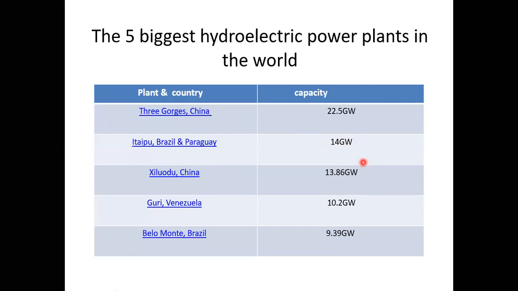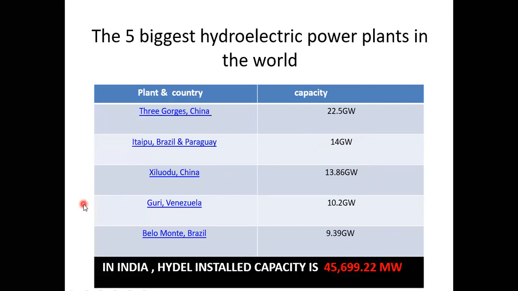And I will share one more shocking fact with you. The total installed capacity of hydro in India is 45,699.22 megawatts. If you convert this into gigawatts, you will get 45.6 gigawatts.